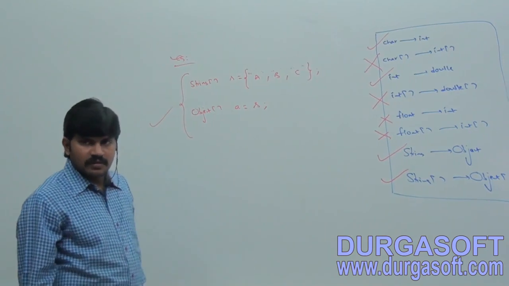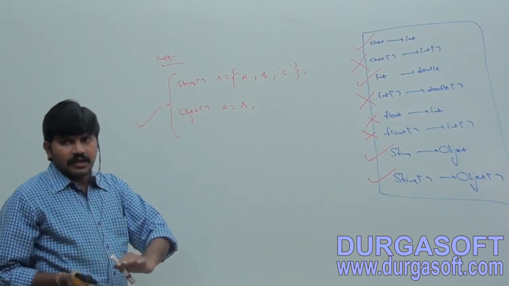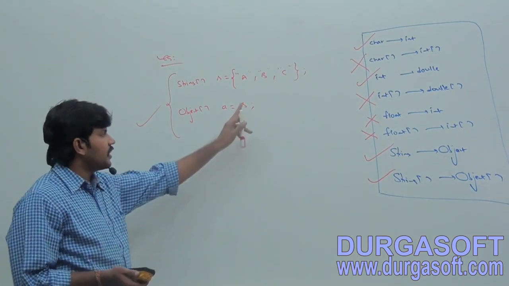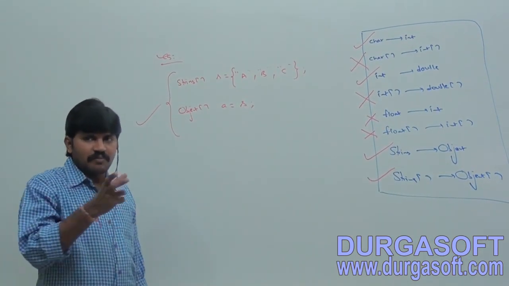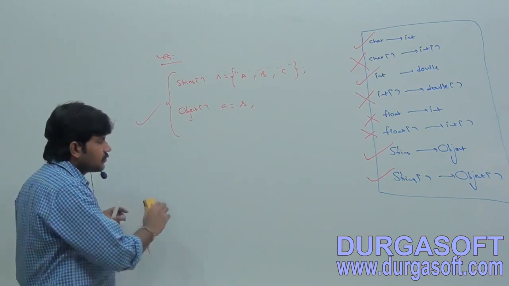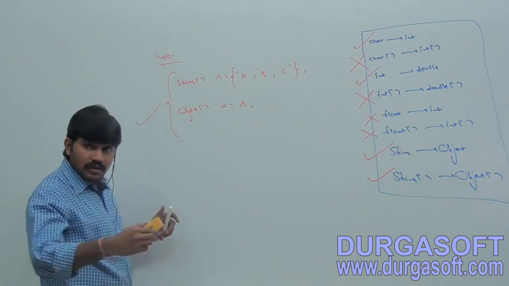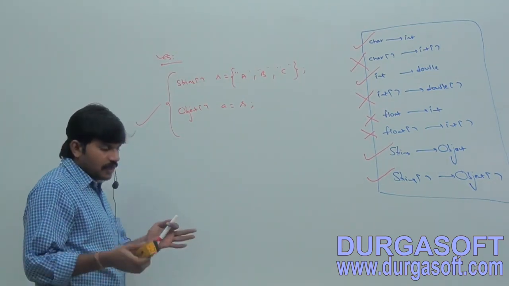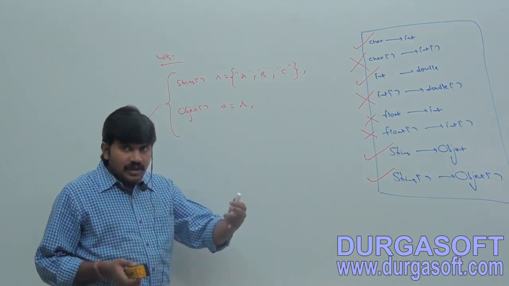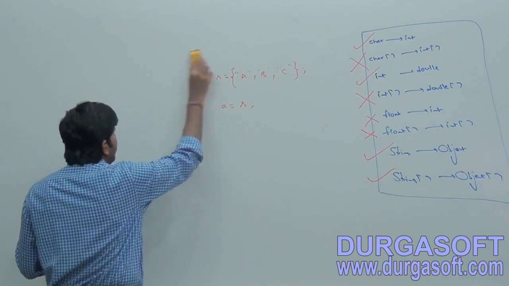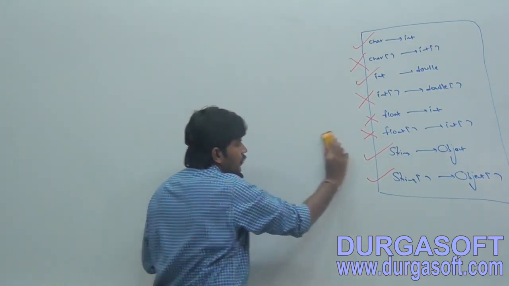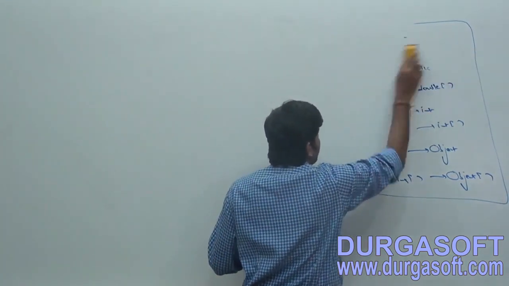Anything, no problem at all. Any type. A child type array can be promoted to, or assigned to, a parent type array. An integer type array can be assigned to a number type array. Same, a double array to a number type array is acceptable. Double array is the child, number type array is the parent. Anyway, child to parent at array level, if it is the object type, no problem at all.